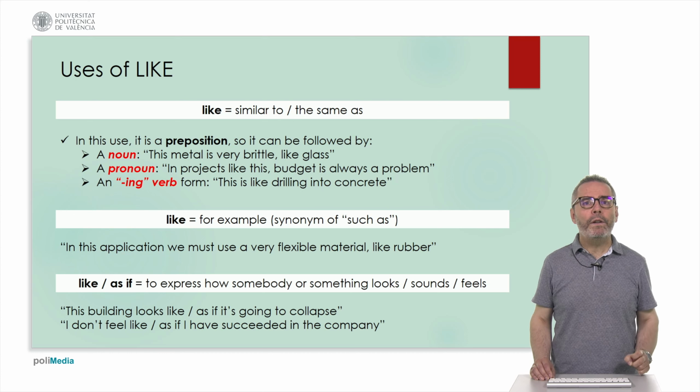Like has another important meaning. It means, for example, and in this case, it can be used in the same contexts as such as, in the example, in this application, we must use a very flexible material like rubber. Like is the same as if, to express how something or somebody looks, sounds, or feels. This is another typical use of like. This building looks like, or looks as if, it's going to collapse. Or I don't feel like, or I don't feel as if, I have succeeded in the company.